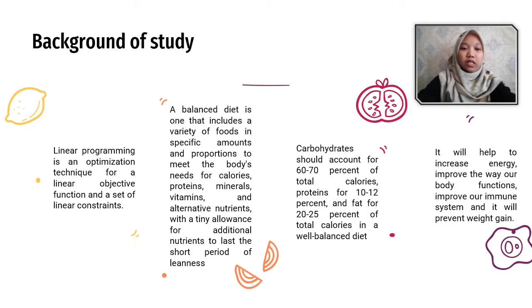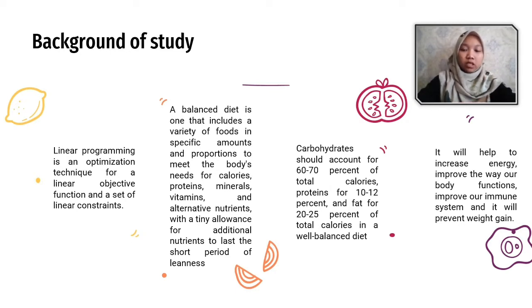For the background of the study, linear programming is an optimization technique for a linear objective function and a set of linear constraints. A balanced diet is one that includes a variety of foods in specific amounts and proportions to meet the body's needs for calories, protein, minerals, vitamins, and alternative nutrients, with a tiny allowance for additional nutrients to last a short period of illness.